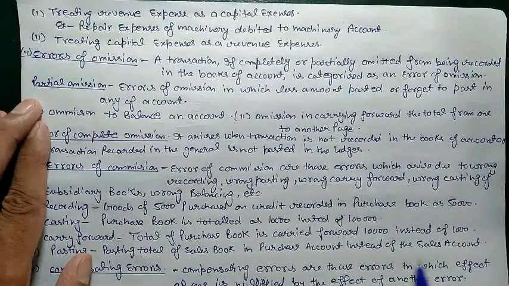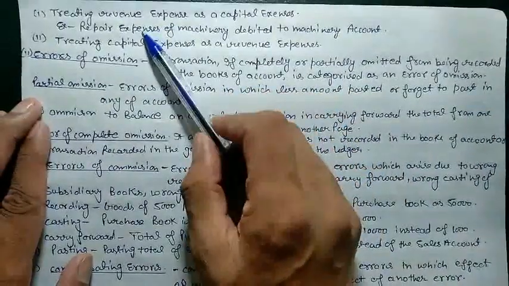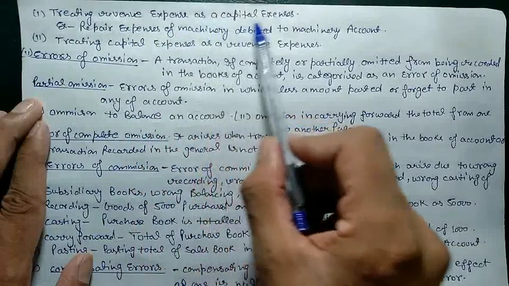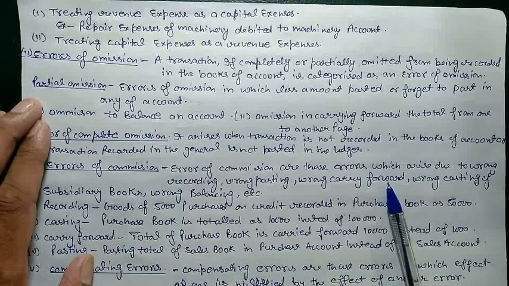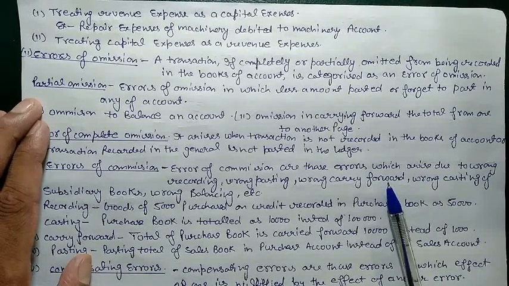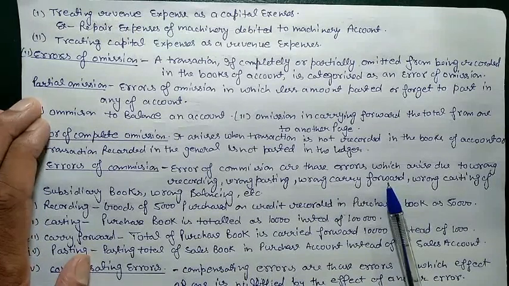A few examples of error of principle: treating revenue expenses as capital expenses. We have two different types of expenses. First is revenue expenses and second is capital expenses. When we purchase machinery, it is a capital expense, but yearly or after some time, if we have a repair for that machinery, that is a revenue expense, because it is not going to increase the capacity of the machinery. That is a regular repair for that machinery.